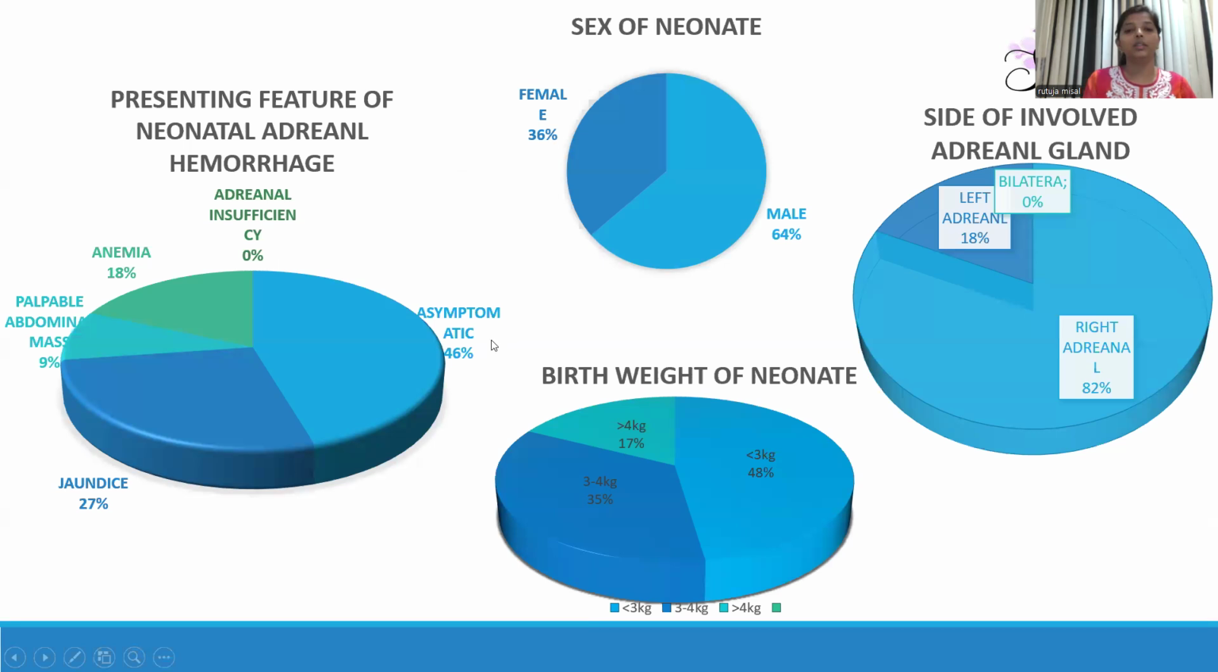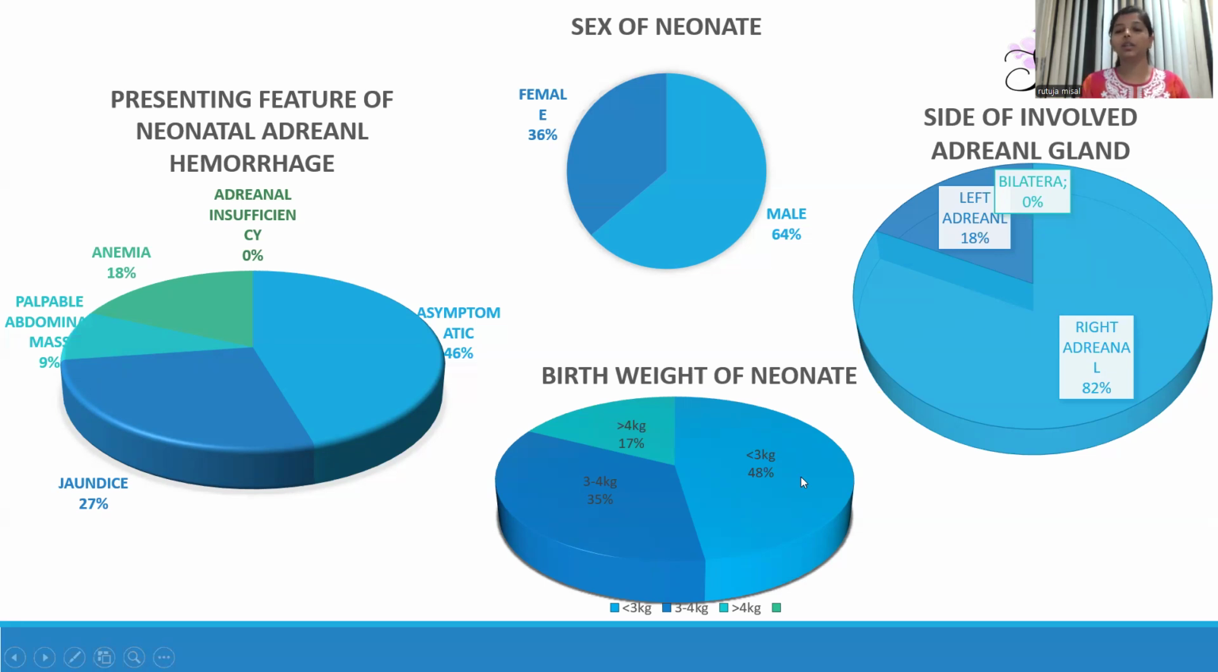In this pie chart, we can see that 46% cases, that is most of the cases, were asymptomatic in this study. Jaundice was found in 27% cases. 9% cases were palpable abdominal mass. 18% neonates presented with anemia. There was no case with adrenal insufficiency. And there was 64% male predominance seen.